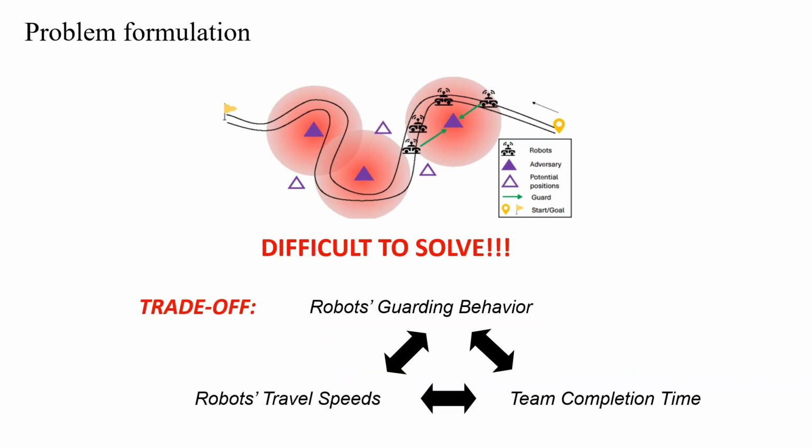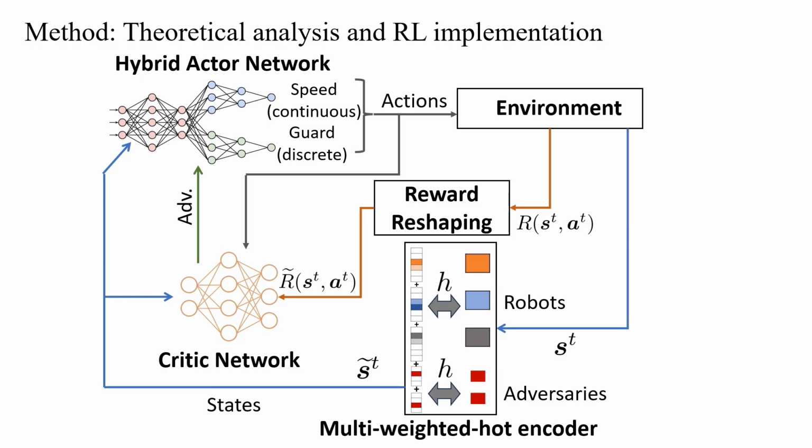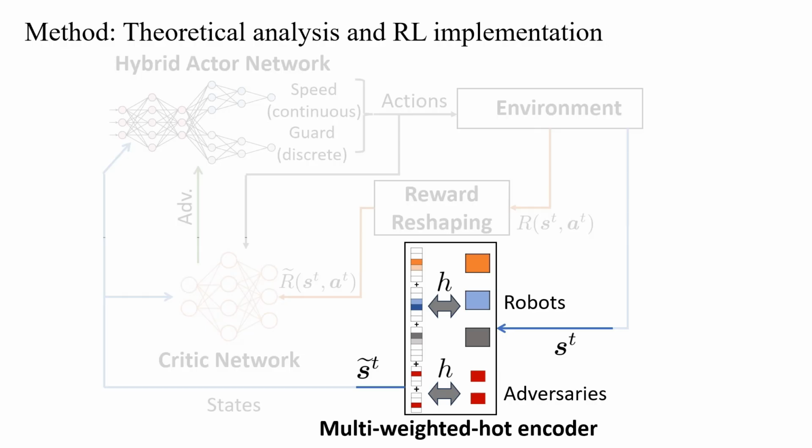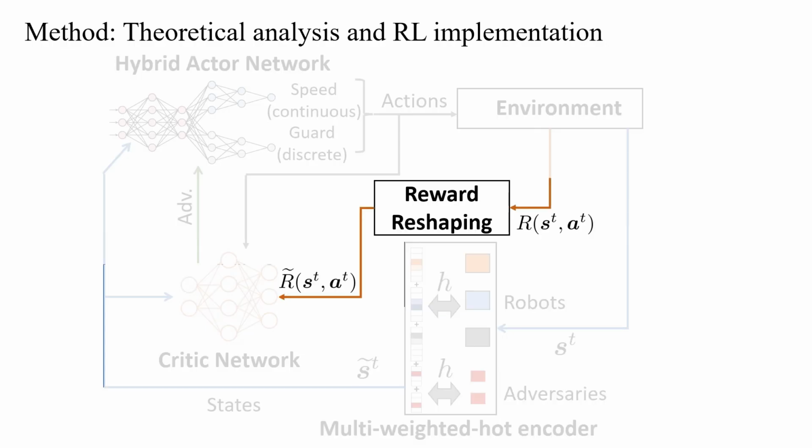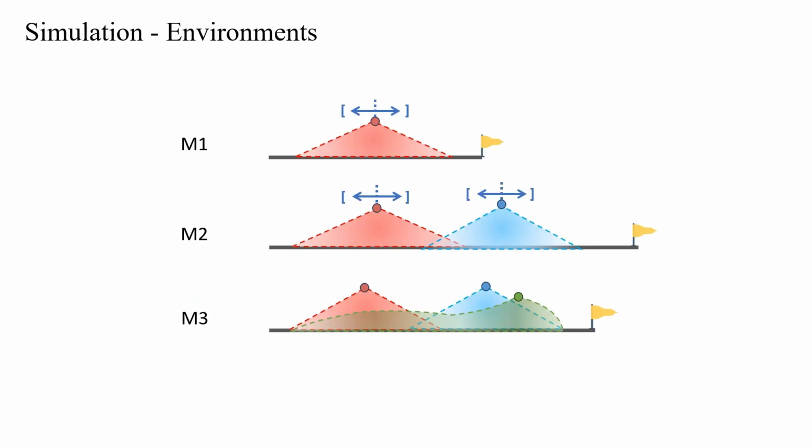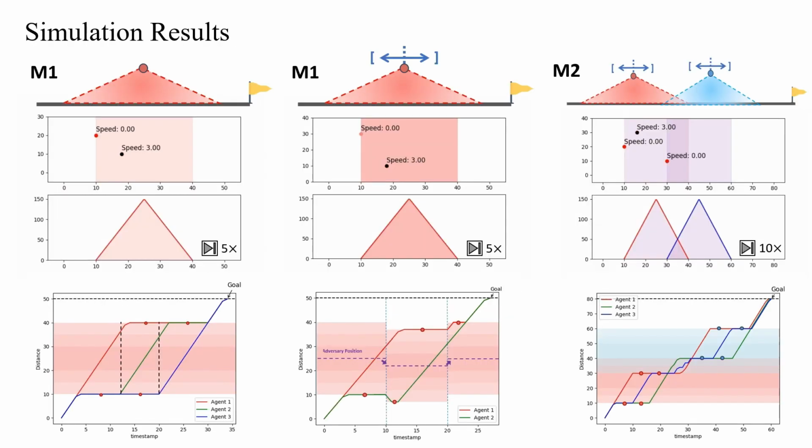However, it's difficult to solve due to the coupling relationships between team behaviors and time. To solve this, we propose a reinforcement learning approach with a special multi-weighted hard encoding and a reward reshaping mechanism. We simulated 3 environments and observed a bounding overwatch behavior. Robots move while some guard at the boundary.